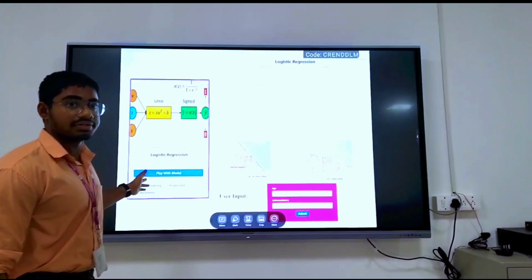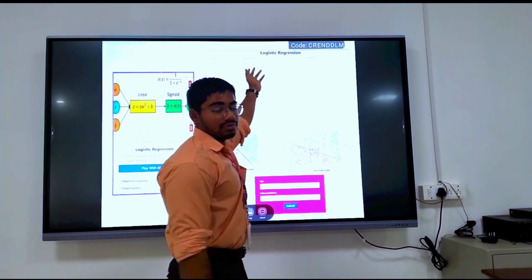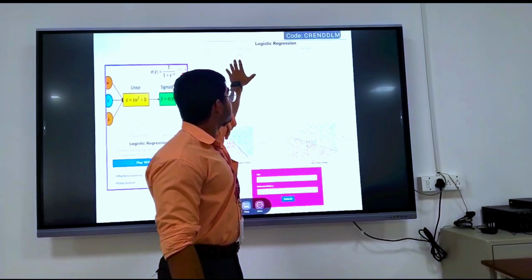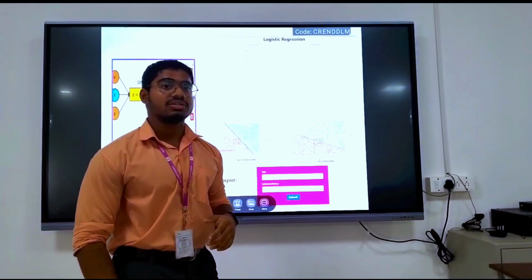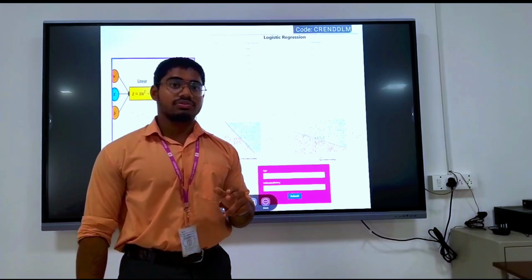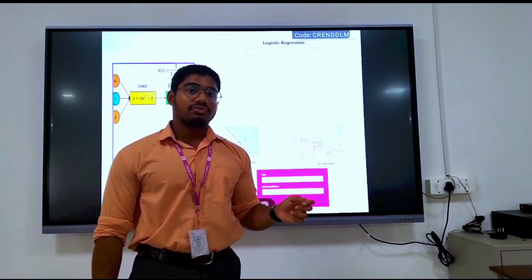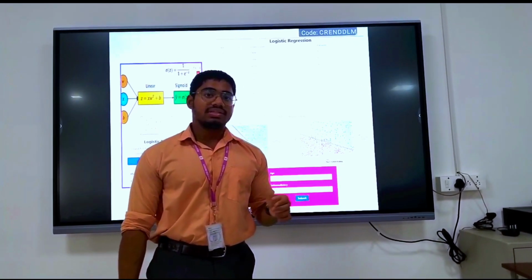And here we have logistic regression. When you click on this button, it will open a page, and on the page you will see the sample data set. What we are trying to do is take the data and split it into an 80:20 ratio. 80% of the data will be used for training and 20% of the data will be used for testing. And we split the data set using caTools.